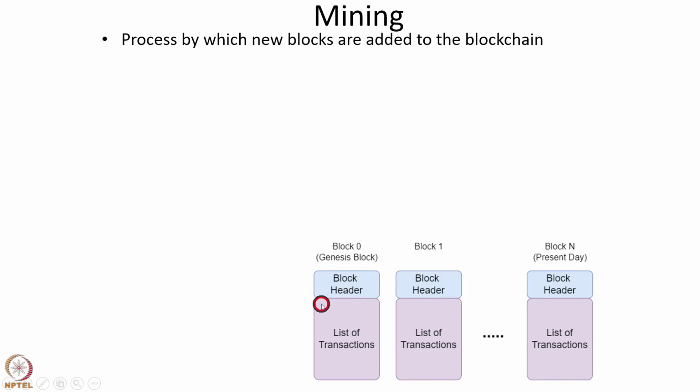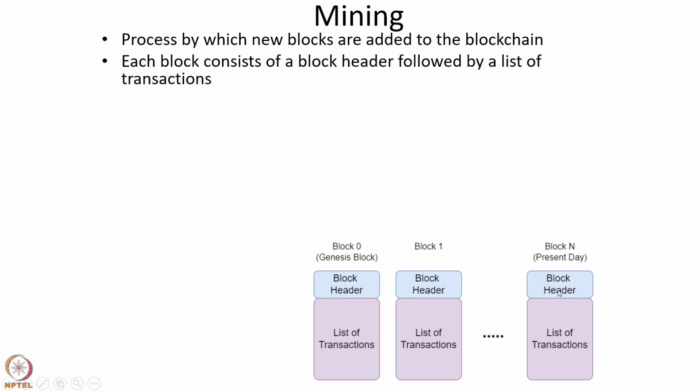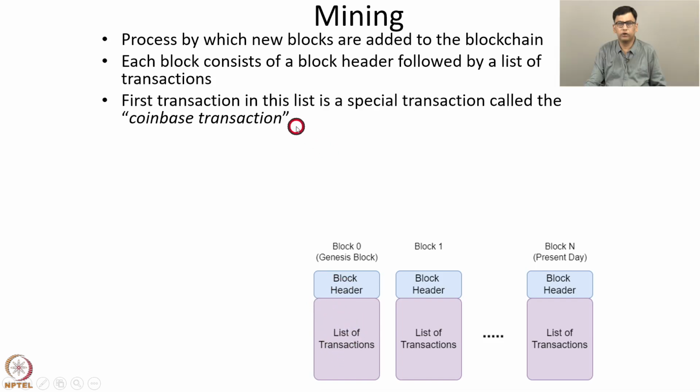This is the very first block known as the Genesis block or block 0. Then this is block 1 and so on. This is block n, which is the latest block in the blockchain. Each block consists of a block header, which is shown here, followed by a list of transactions. So these transactions are shown over here. So these transactions are of two types.